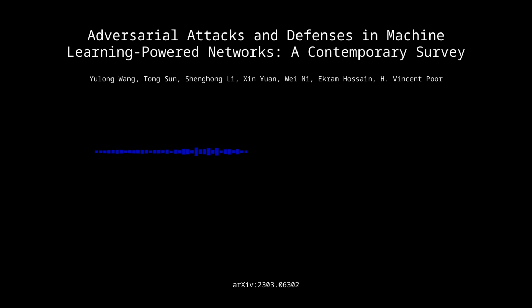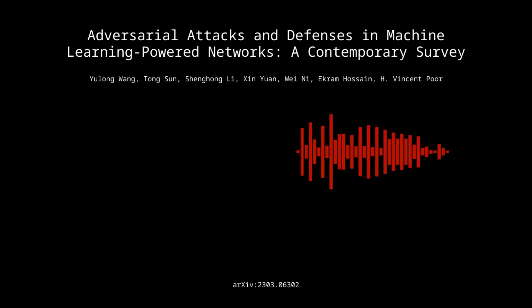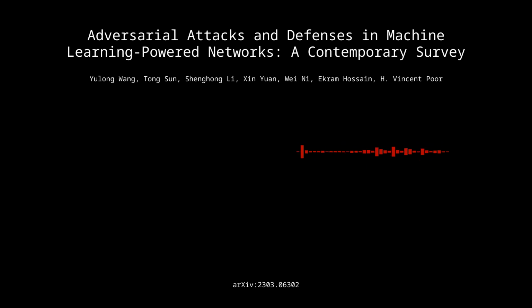Exactly. One example they mention is LID and CD for radio signal classification: local intrinsic dimensionality, and constellation diagram. Okay, and that analyzes radio signals to detect anomalies. Right.